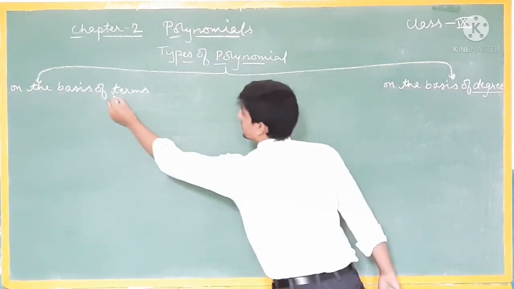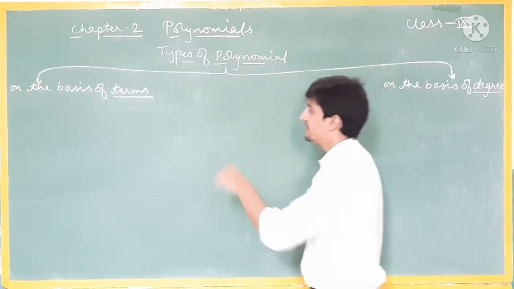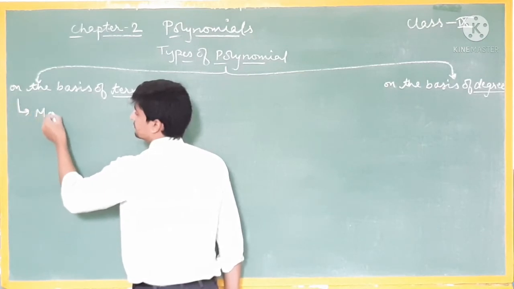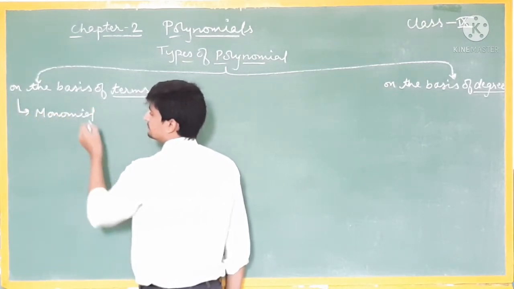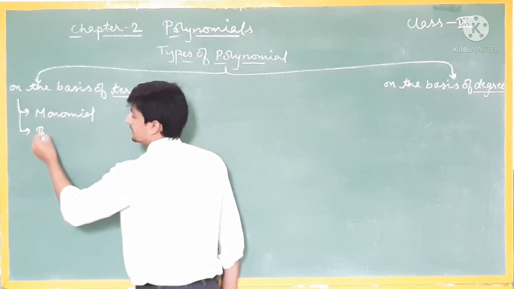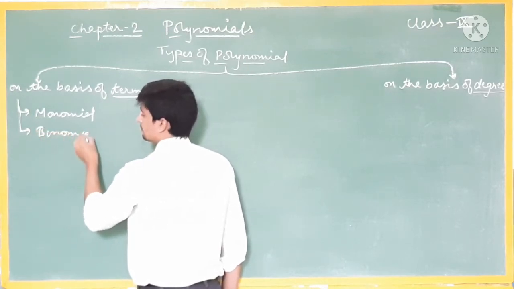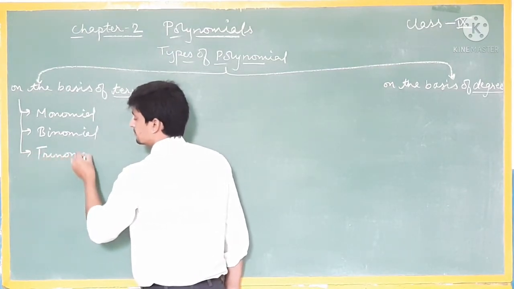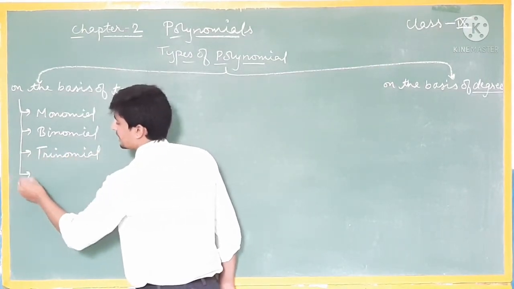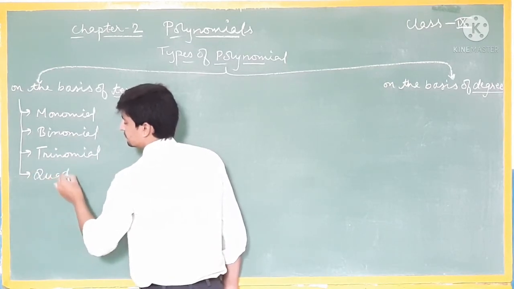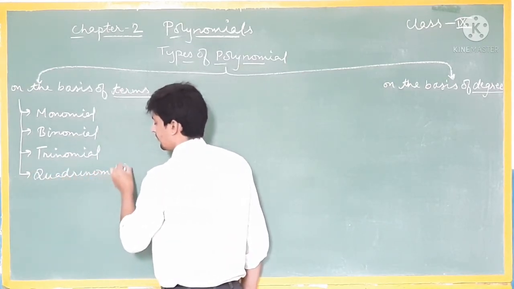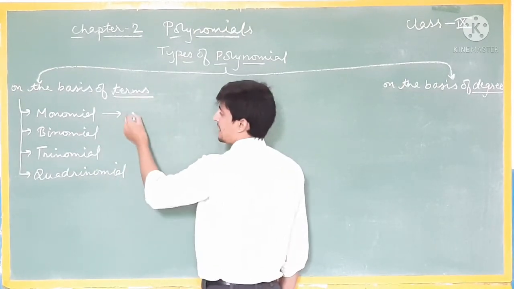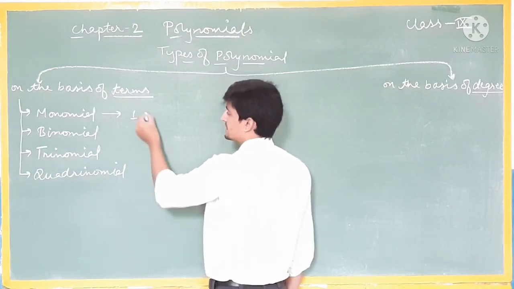On the basis of terms, we have first monomial, second binomial, third trinomial, fourth quadrinomial. In a monomial, the number of terms is 1.